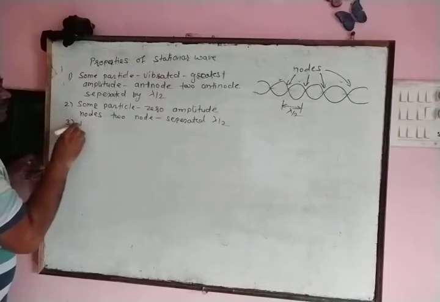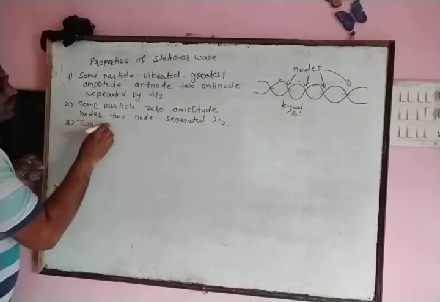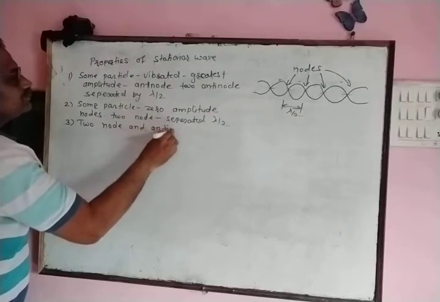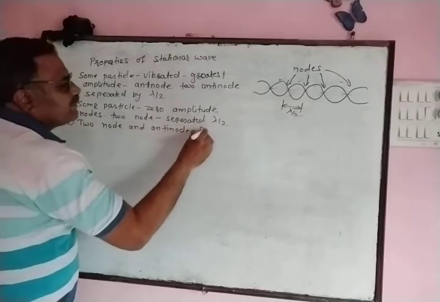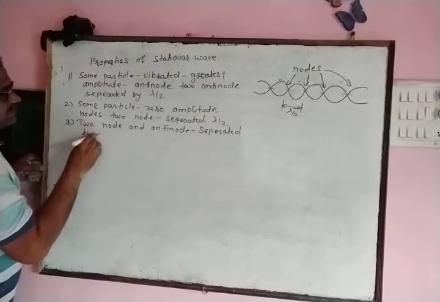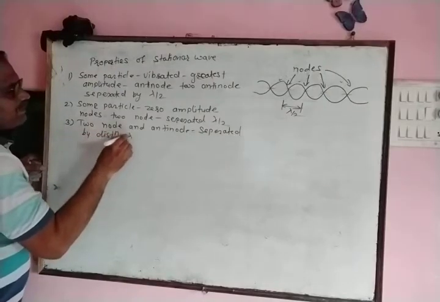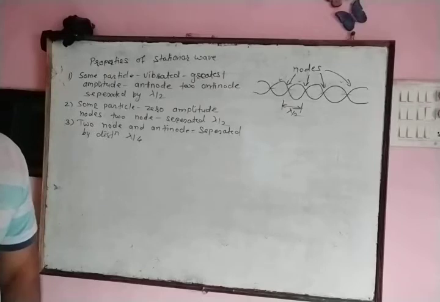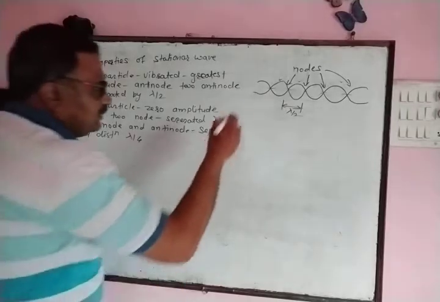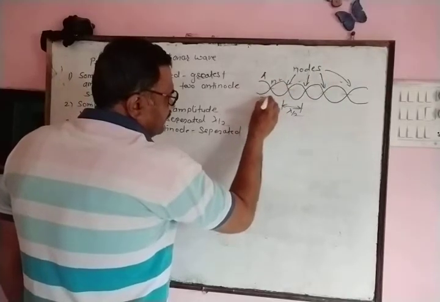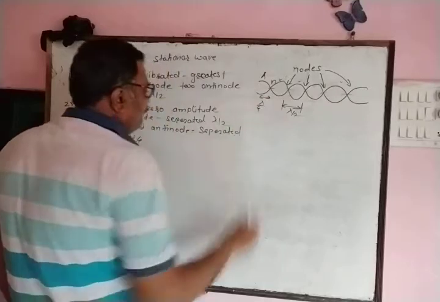In a stationary wave, a node and its successive antinode are separated by distance lambda by 4. Here, an antinode and a node are separated by distance lambda by 4.